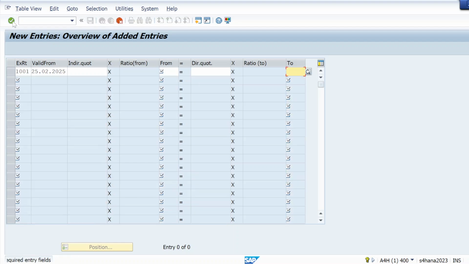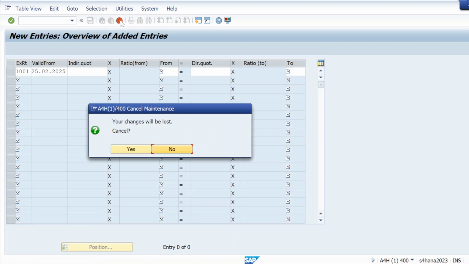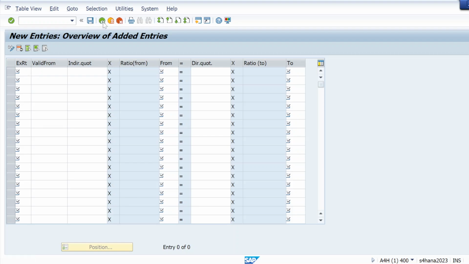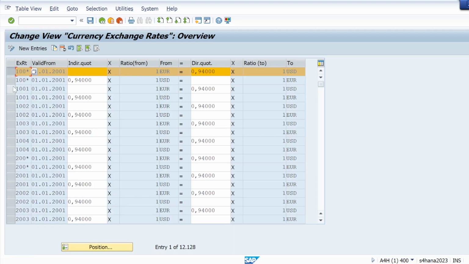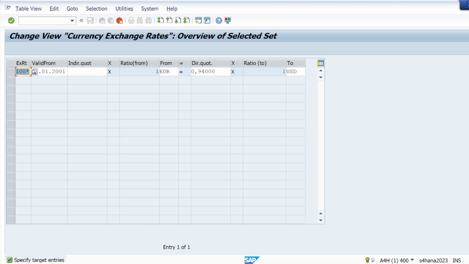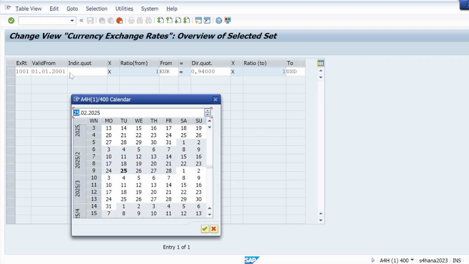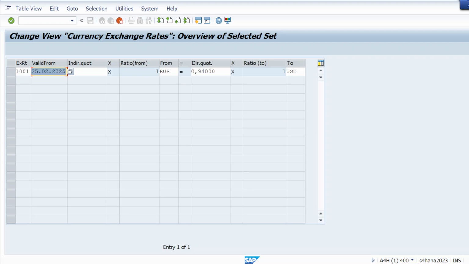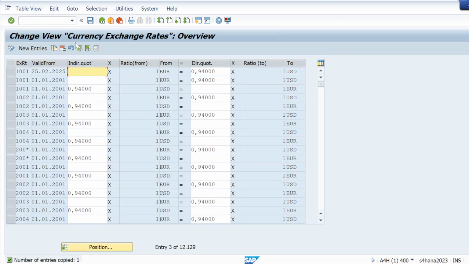So let me hit enter, or I can do one thing. Now I will just copy from one data and I will make the changes. That also I can do instead of giving new entries. So let me copy from here itself. Okay, and here I will just give this current exchange rate valid from today's date, right? And I'm not going to change anything. Let me take that same. I'm only changing the date from here. So hit enter and save it.